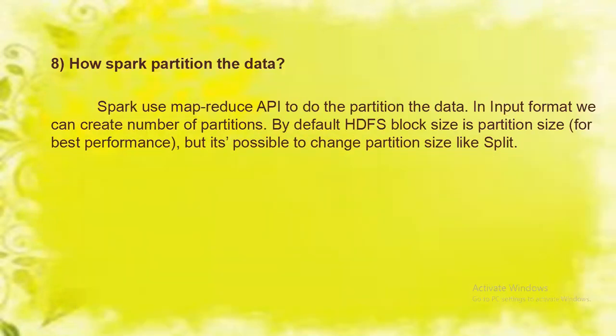Next one is, how does Spark partition the data? This is a very important question. Spark uses the MapReduce API to partition the data. In the input format, we can create a number of partitions. By default, the HDFS block size is the partition size for best performance. But it's possible to change the partition size, like split. So we can change the number of partitions in Spark.